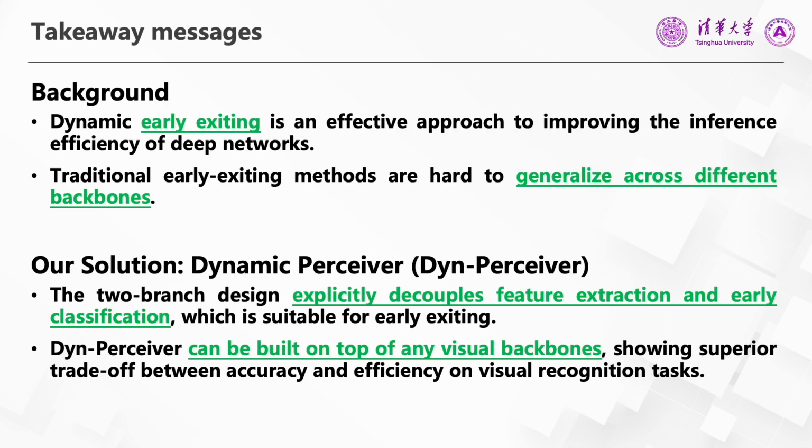Dynamic early exiting is an effective approach to improving the inference efficiency of deep networks. However, traditional early exiting models are hard to generalize across different backbones. Our two-branch design explicitly decouples feature extraction and early classification, which is suitable for dynamic early exiting. The proposed dynamic perceiver can be built on top of any visual backbones, showing superior trade-off between accuracy and efficiency on visual recognition tasks.